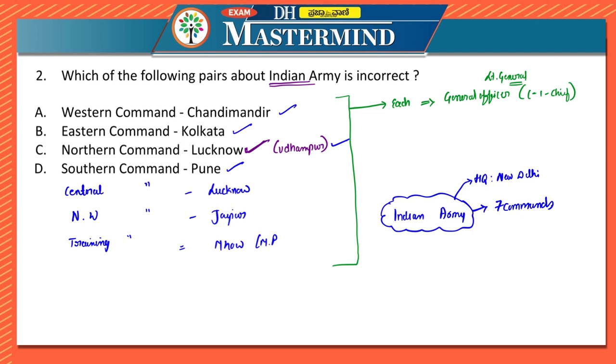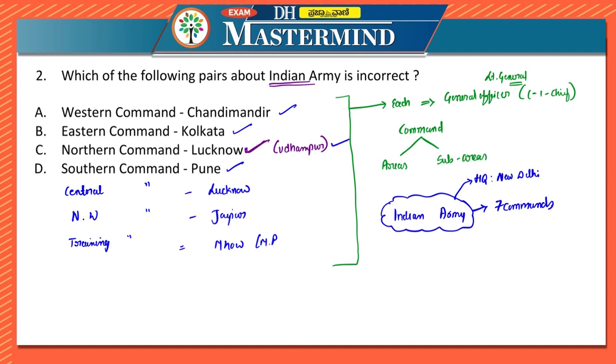These army commands are again divided into areas and sub areas. Let us take one command. It is divided into areas, and they have sub areas as well.